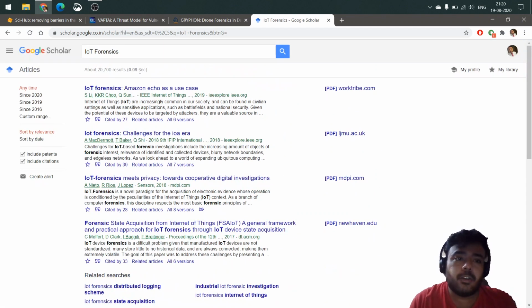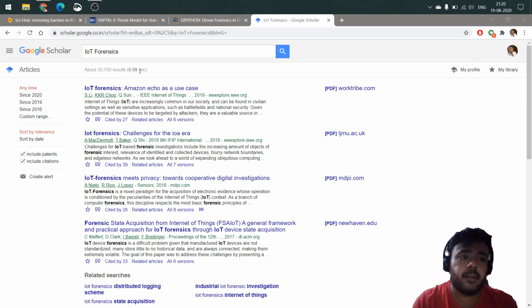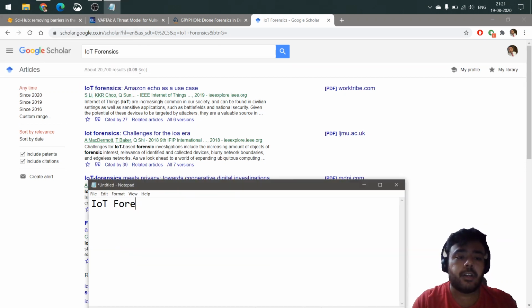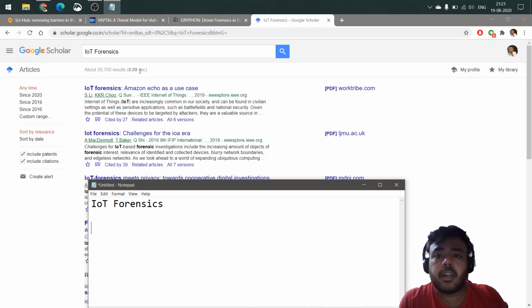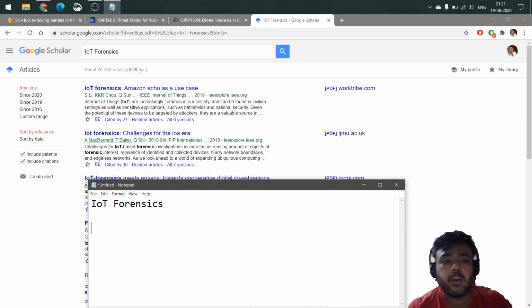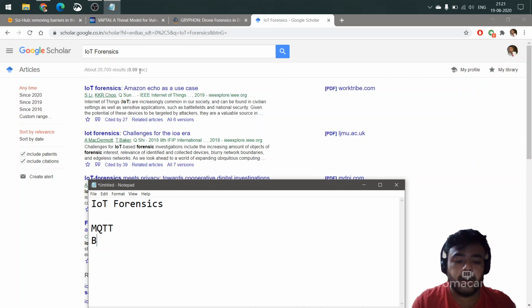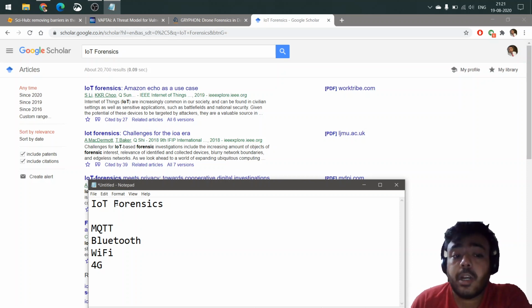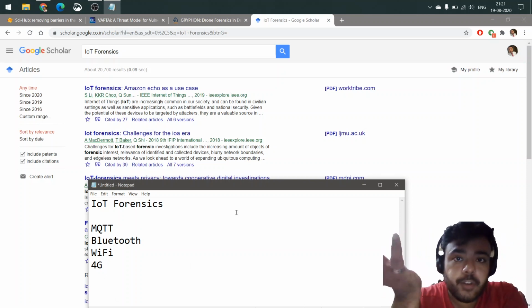So what is the easiest way to do this? Let's say that I'm working on IoT forensics, and in particular I am working on some other technology inside IoT. Let's say I want to understand how exactly IoT protocols work. So what are the popular protocols that you can open, like MQTT, Bluetooth? Any other protocol, like Wi-Fi, even comes under it, 4G. And I want to work on one of these protocols when I say I am doing an IoT forensics project.